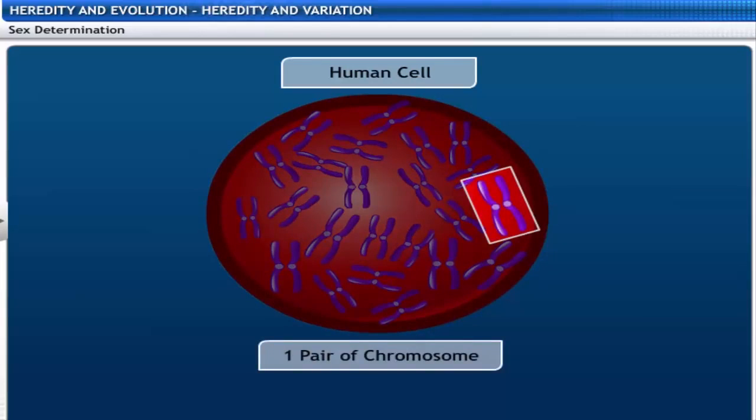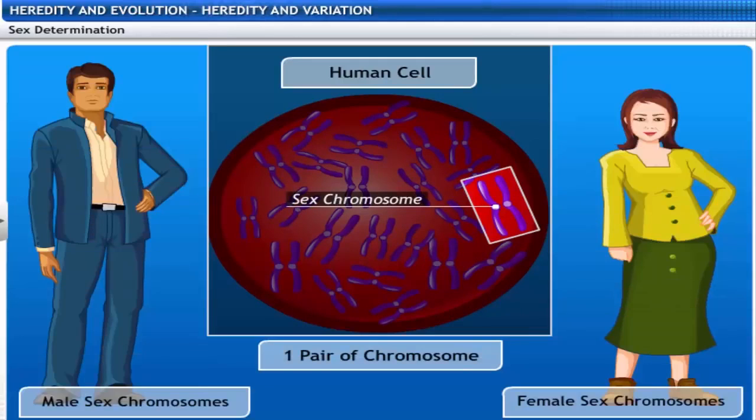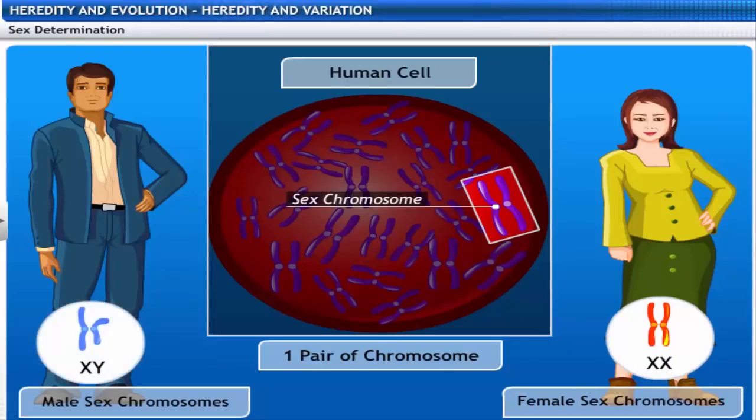But one pair, called the sex chromosome, is odd. Women have a perfect pair of sex chromosomes called uppercase XX. But men have a mismatched pair in which one is a normal-sized X, while the other is a short one called Y. So, women have XX, while men have XY chromosomes.